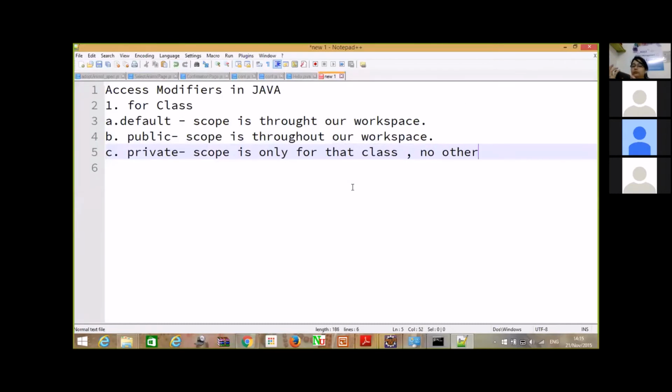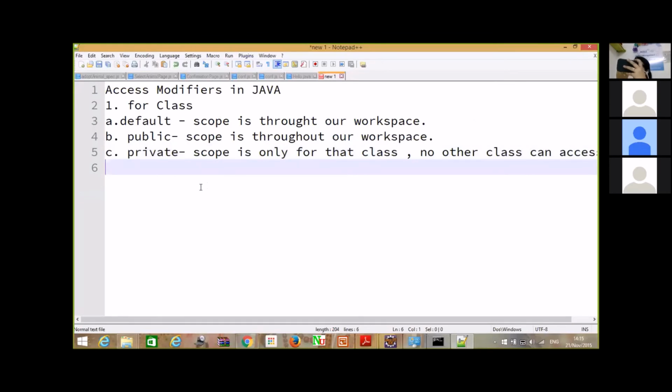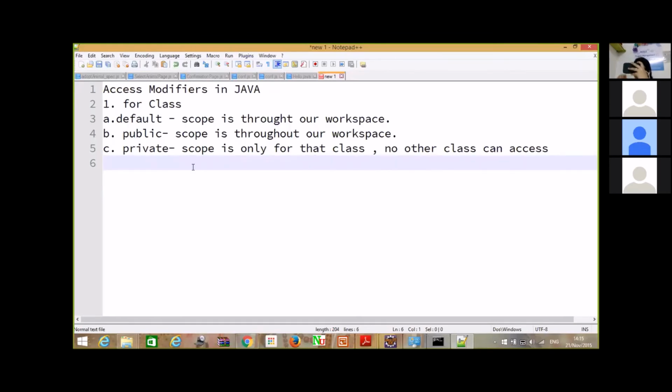No other class can access this class. So these are the basic access modifiers in Java for classes.